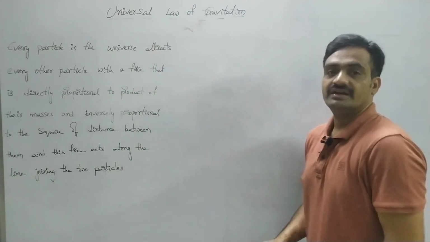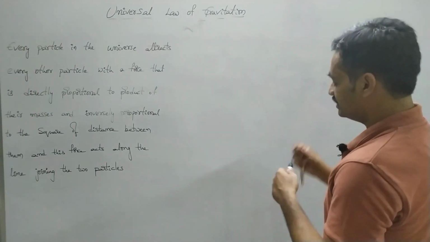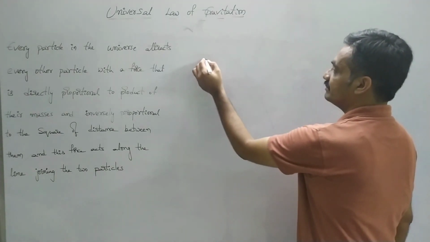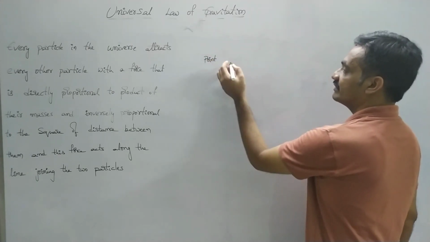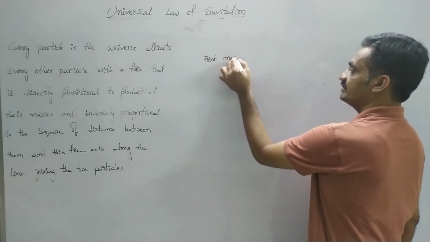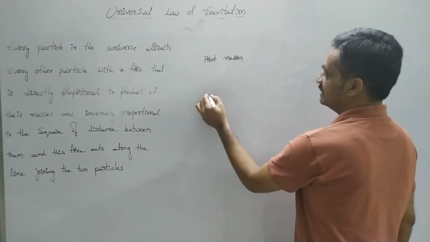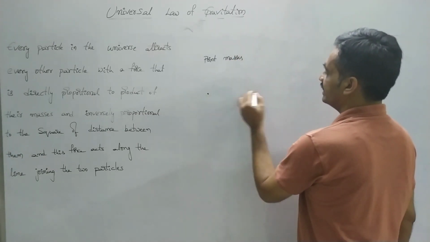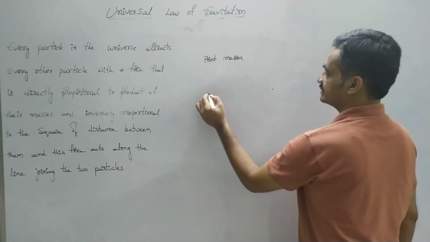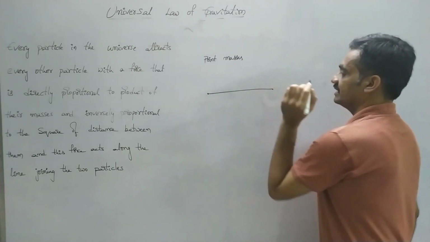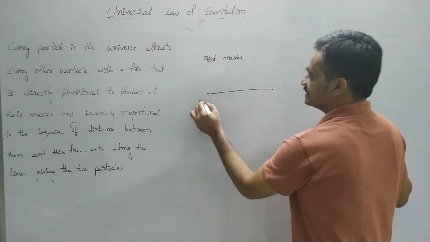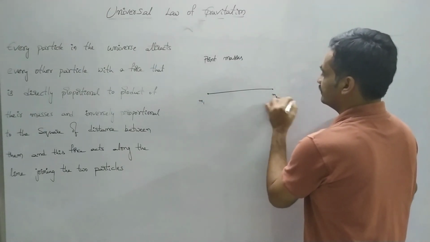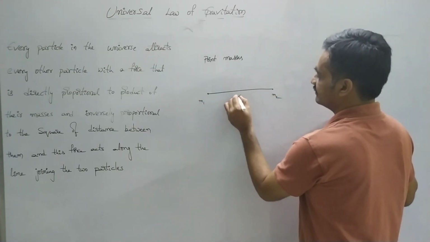Universal law of gravitation. Here we consider point masses, so that we can represent the universal law of gravitation easily. Point masses separated by a distance, like this. Here the point masses are represented as m1 and m2, and they are separated by a distance of r.